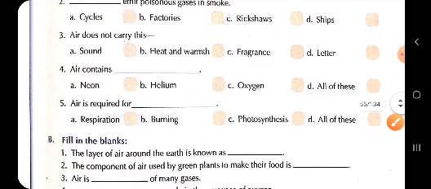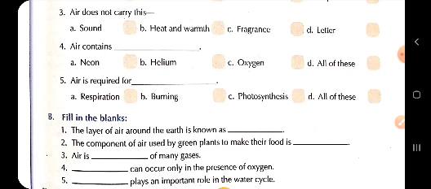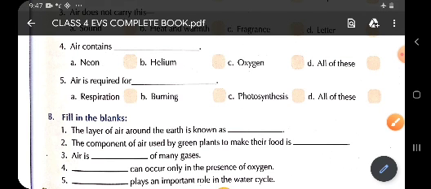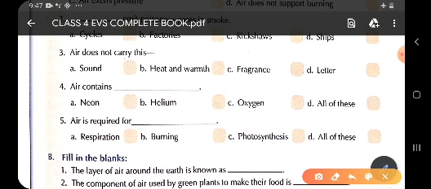Now question number 3 children. Let us do question number 3. Air does not carry letters. As we studied, air carries sound, air carries heat and warmth, air carries fragrance. That is why we are able to hear the sound on earth. That is why we are able to feel the warmth and heat of the sun. That is why we are able to smell the fragrance of flowers, but it does not carry letters. As we know, letters are carried by the postman. So we will tick what does the air not carry? It does not carry the letter. So you will tick in the box letter.